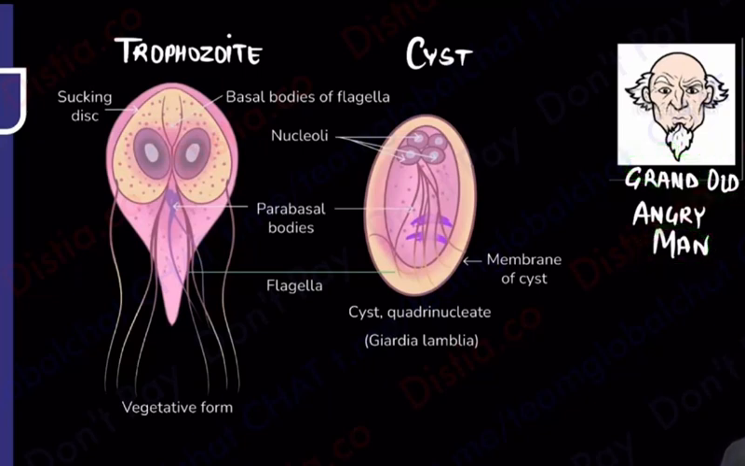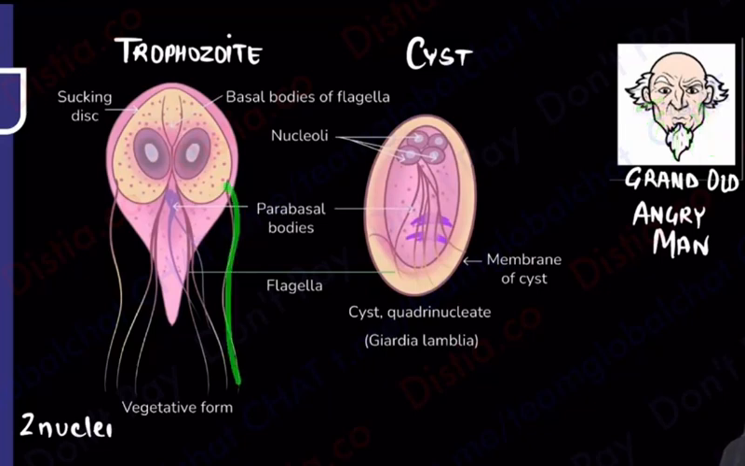So every man has two eyes. So two eyes means the trophozoite has how many nuclei? The trophozoite are going to have two nuclei. Fine. And why did I call him a grand old man? Because he has a beard, but an old person has less hair, so he has a little beard.